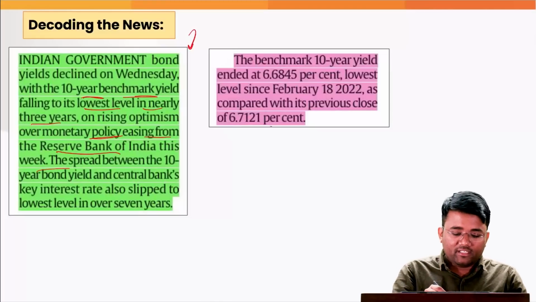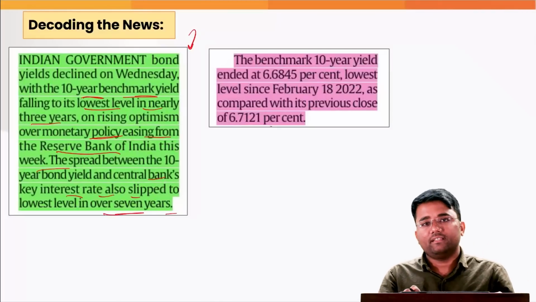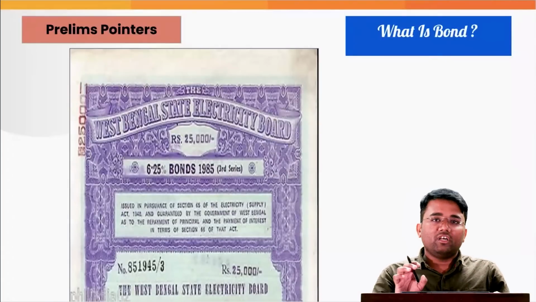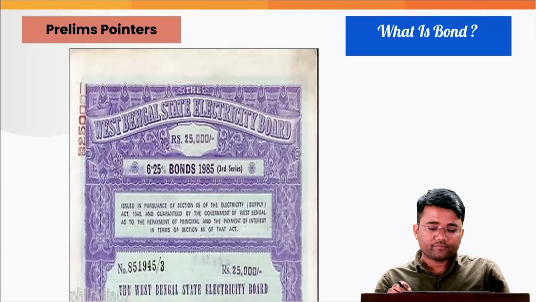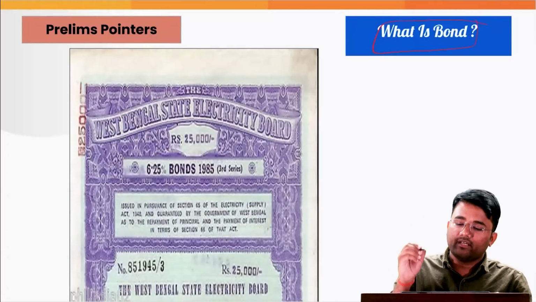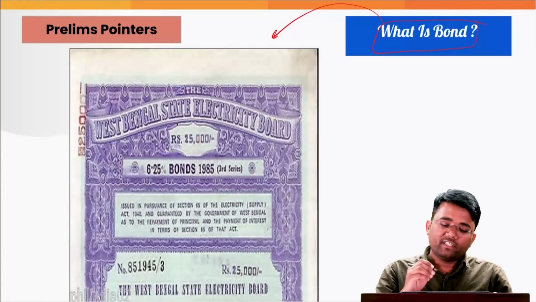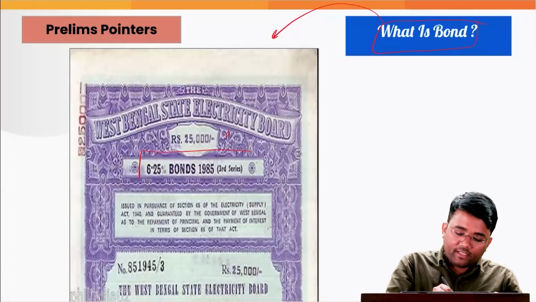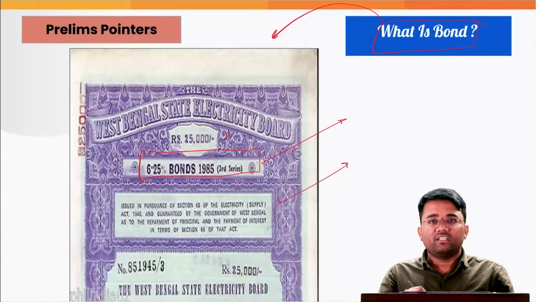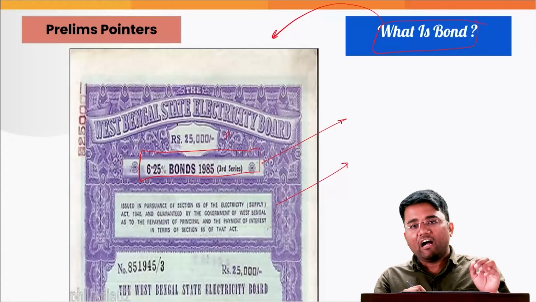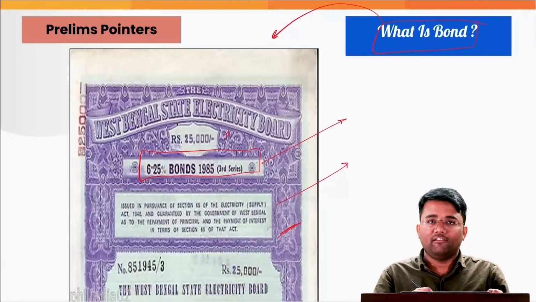And the spread between the 10-year bond yield and the central bank key interest rate also slipped to the lowest level in over 7 years. Let's first discuss bond yield and bond price. Obviously, then we'll be able to understand this better. First, what is a bond? A bond, you can say, is a debt instrument where everything is written: bond price, the coupon rate or the rate of interest which we will be getting, also the frequency of interest payment, whether we will be getting that quarterly, half yearly or on a yearly basis, and all other details are mentioned on this bond itself.